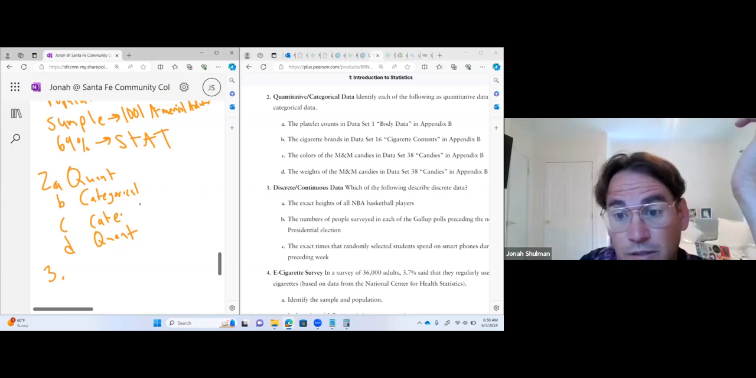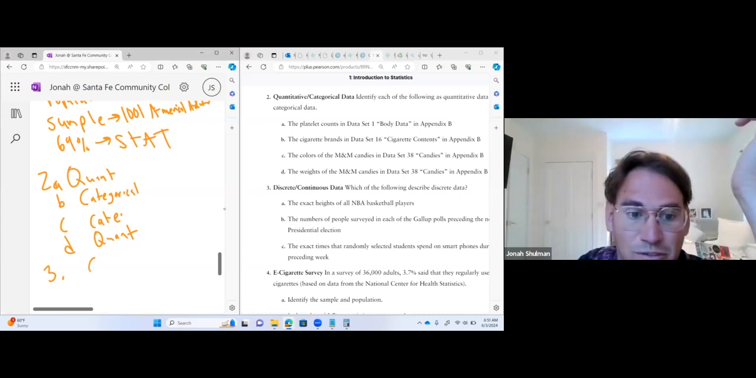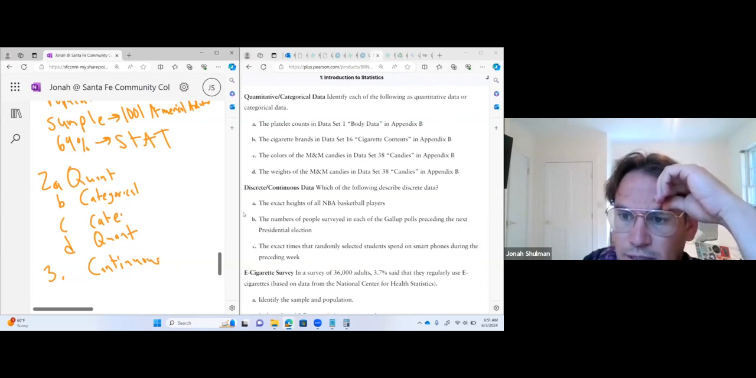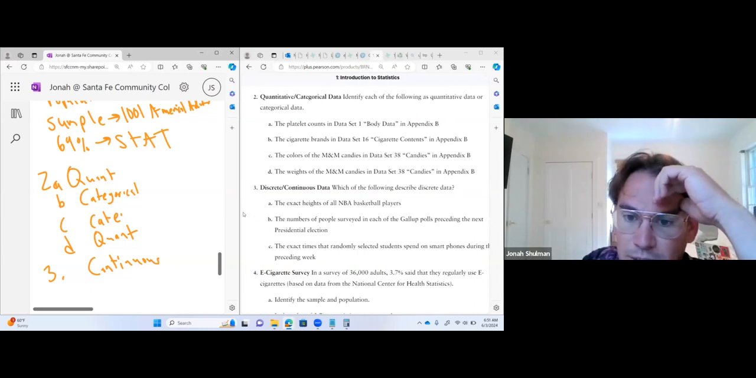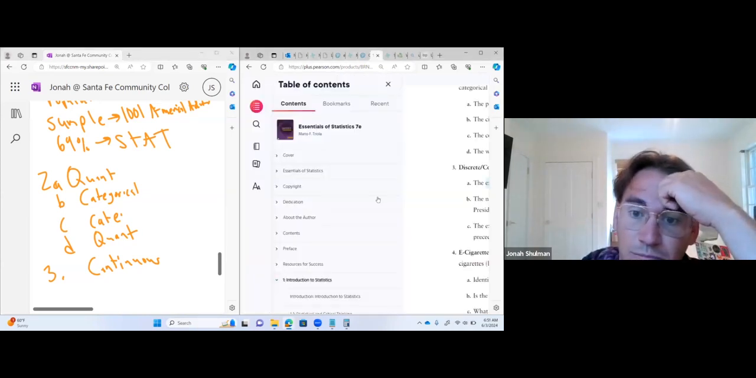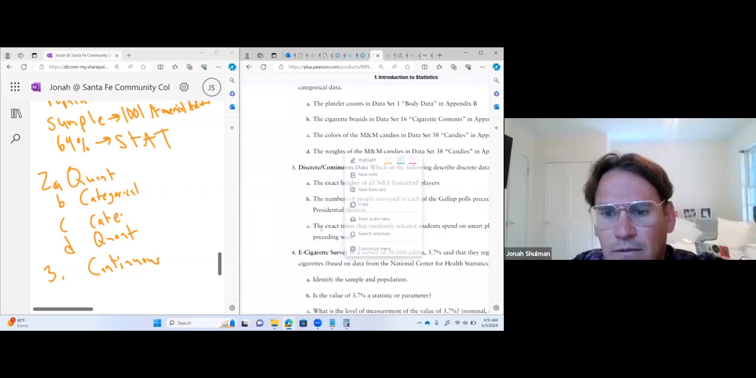Maybe we can look this one up. They say exact heights, but I still want to go continuous. Then the numbers of people surveyed in each Gallup poll, and the exact times, because they're using this word exact, I'm pretty sure they mean discrete. But we can look it up.